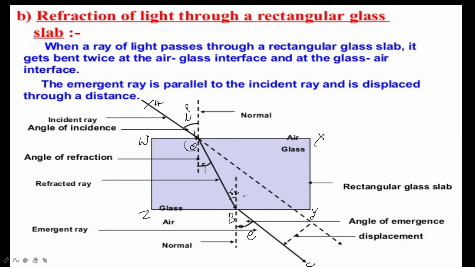So what happens when a light ray is incident normally to the interface of the two media? There will be no bending of the light ray and it will go straight. Actually angle i is equal to 0, angle of incidence is equal to angle of emergence. So the incident ray goes along the normal to the surface. The emergent ray will also be along the normal to the surface. Here the shift is called lateral displacement. What is this shift called? Lateral displacement.